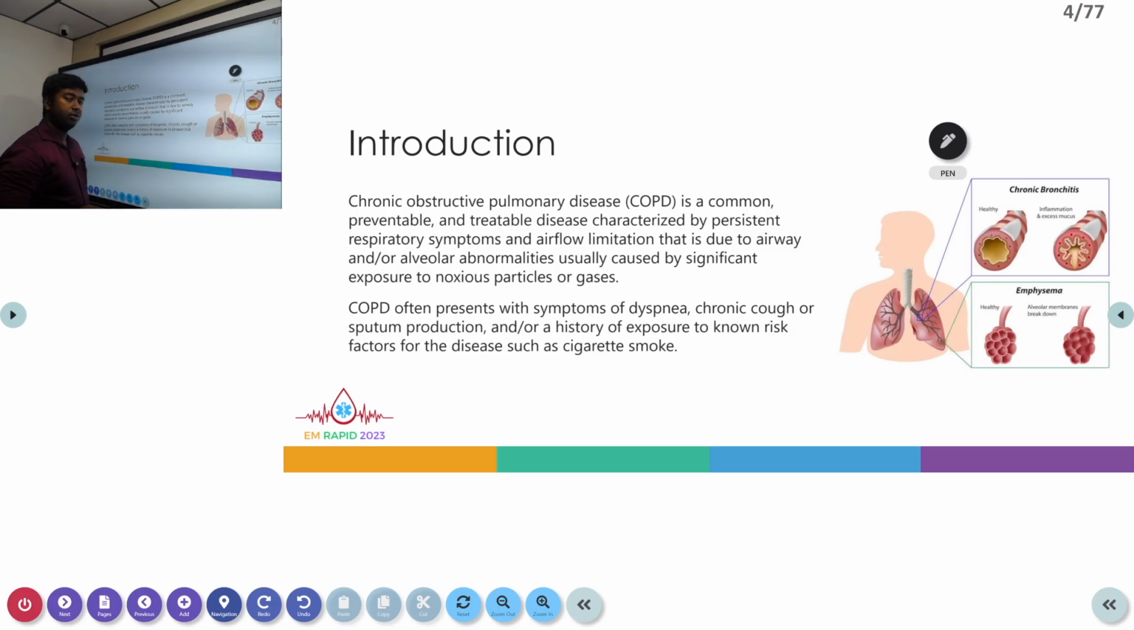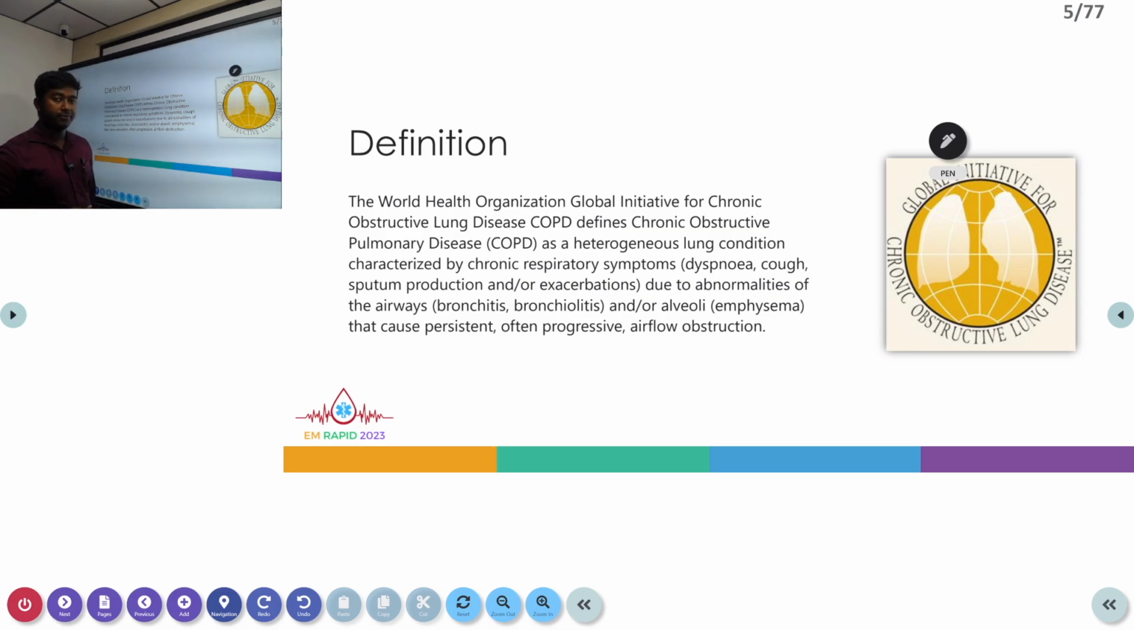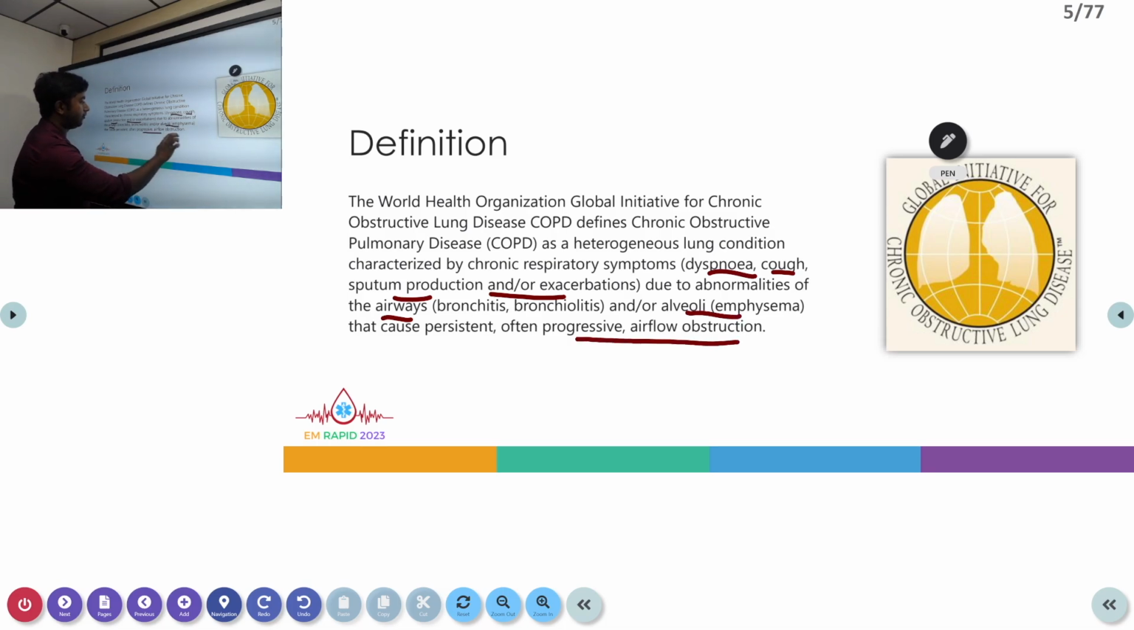A COPD patient often presents with complaints of persistent symptoms of dyspnea, chronic cough or sputum production, and also gives a history of exposure to risk factors like cigarette smoke. As defined by the Global Initiative for COPD, GOLD, with WHO, COPD is a heterogeneous lung condition characterized by chronic respiratory symptoms like dyspnea, cough, sputum production, and recurrent exacerbations. It is due to abnormalities of the airways resulting in bronchitis and bronchiolitis, and of the alveoli resulting in emphysema, and it causes persistent and often progressive airflow limitation.